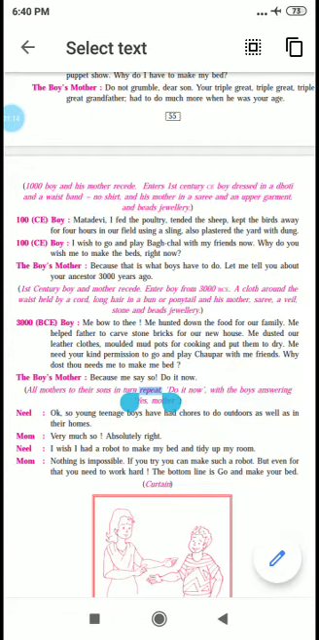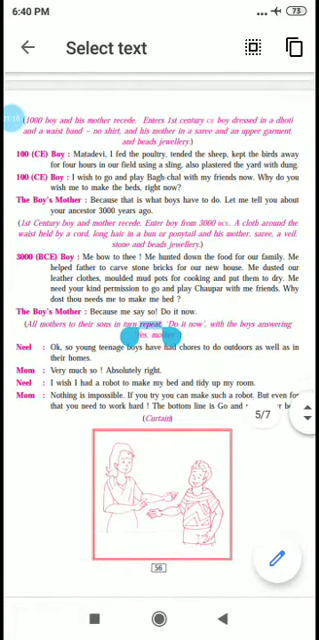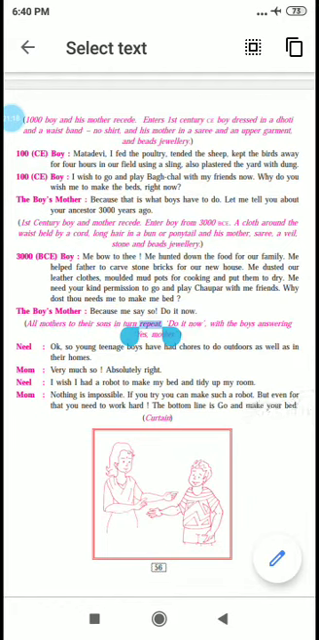So he continues to say, I wish to go and play Bagchal with my friends now. Why do you wish me to make the beds right now? So he says that I really wish to go and play out with my friends and I want to play Bagchal. So why do you want me to make the beds right now?